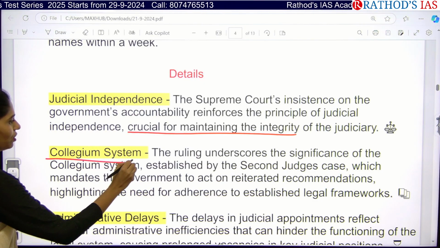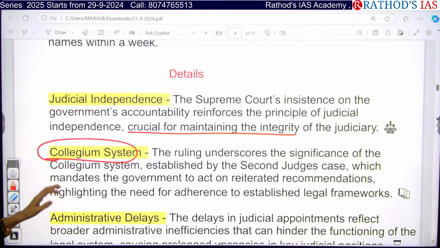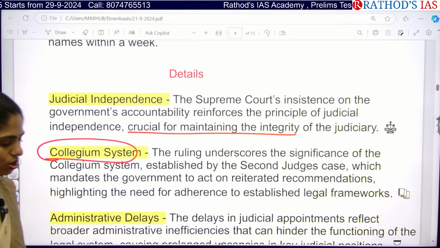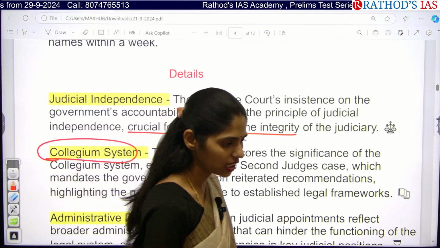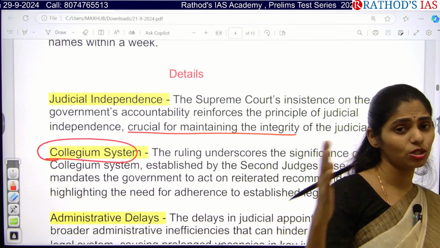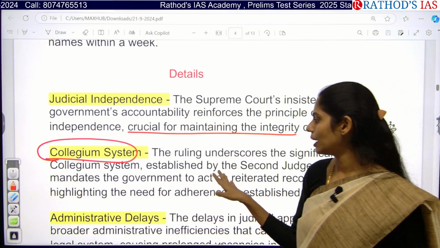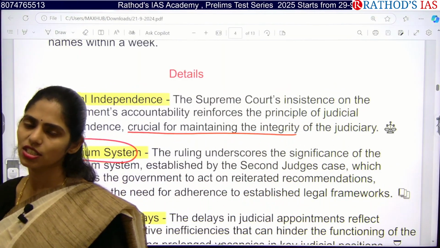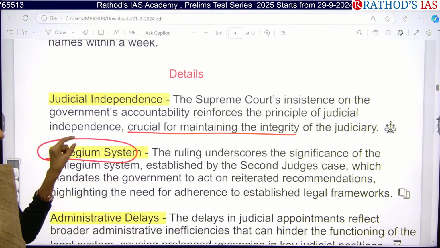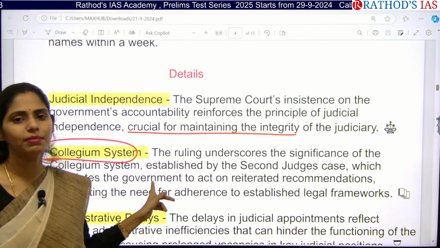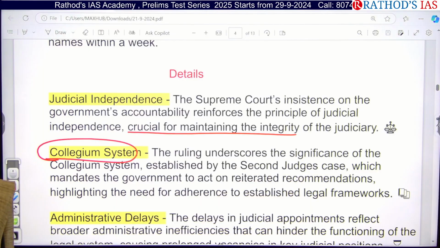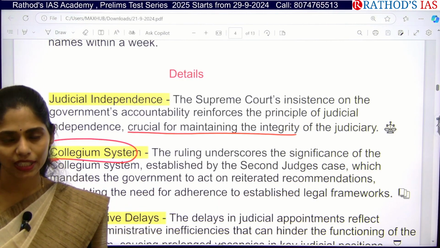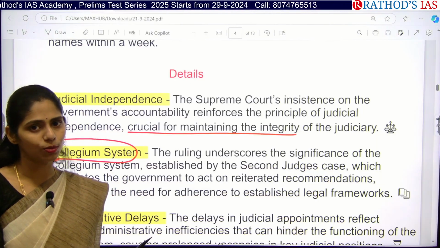And next, the collegium system was established under the Second Judges Case. When you are reading your judiciary in Laxmikanth, especially in the Supreme Court chapter, you will come across 4 judges cases: the first judges case, second, third and fourth. In the second judges case, we established this collegium system, and after that, we came up with the NJAC, the National Judicial Appointments Commission, and we even made it a constitutional body.